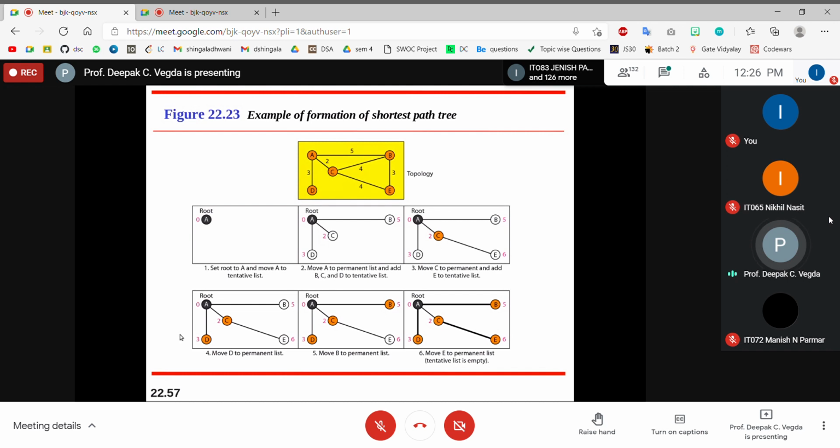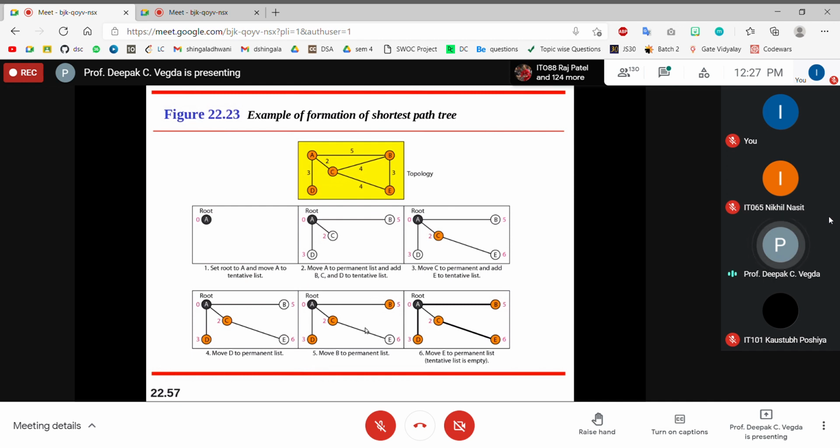I'll say D. So I will move D to the permanent list, and I'll say that if I want to go to D, I should go from A to D with cost 3. Then is D connected with any other node? No. If D is connected with any other node, you can move it to the tentative list. So the permanent list is ready up to A, C, and D.